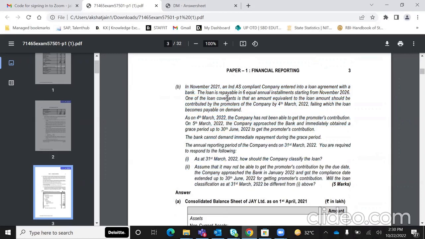It is a very basic question: as on 4th March the company was not able to satisfy the condition, hence the loan becomes repayable. On 5th March the company approached the bank and immediately obtained a grace period up to 30th June to get the promoters' contribution.